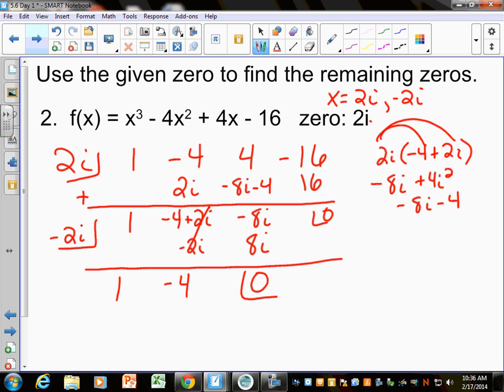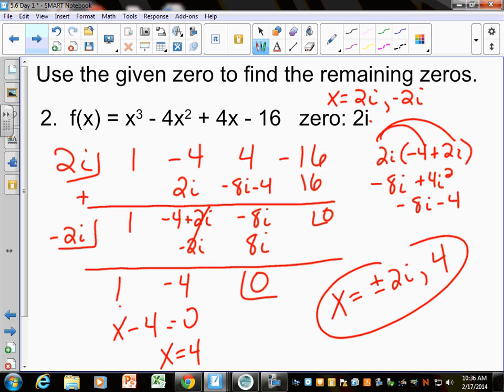So what were we left with? This was x to the third, so we divided out once, that would be x squared. We divide this out, it's just x minus 4 is what I'm left with. So x equals 4. So set it equal to 0, and x equals 4. So find all the zeros. It says find the remaining, but I'm just going to write x equals plus or minus 2i, and x equals 4. Not the worst thing in the whole world, right? For now. So I could do one more step to make it a little harder.